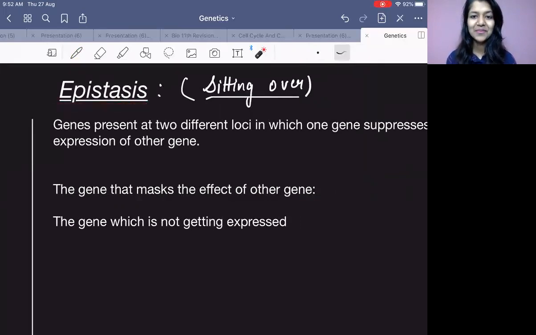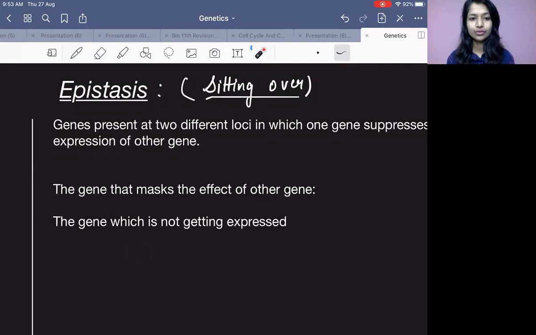epistasis. The meaning of epistasis, you can also say sitting over, like one over the other. So what happens if someone is sitting over someone? The person who is down will not be seen. The only person who is sitting over, you will be able to see that person, right? Similarly, in case of epistasis, what happens?